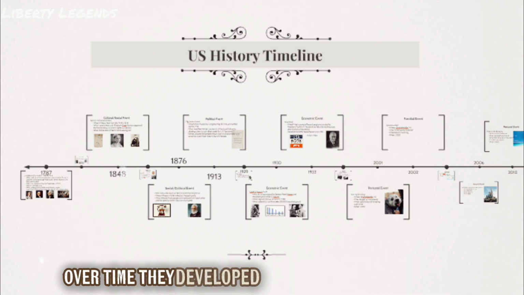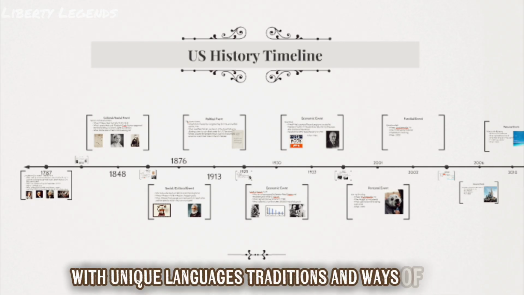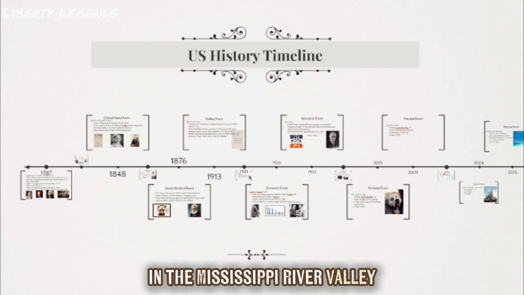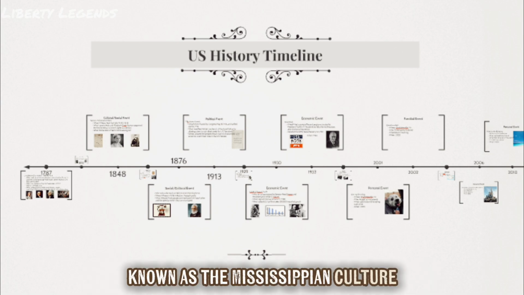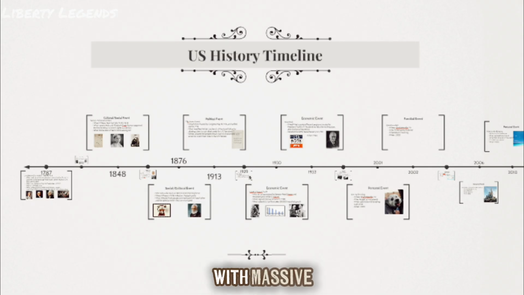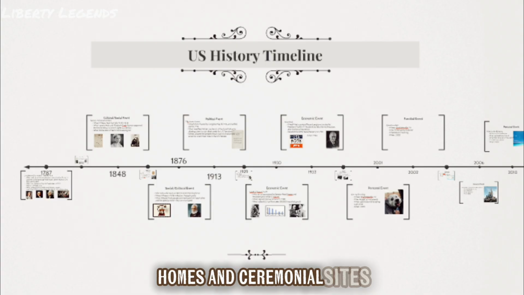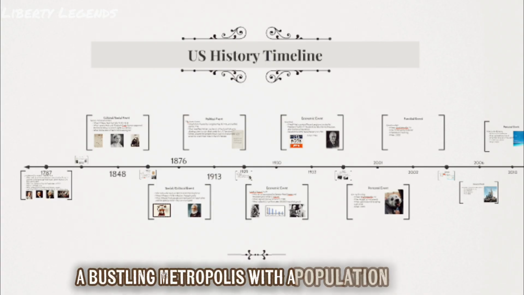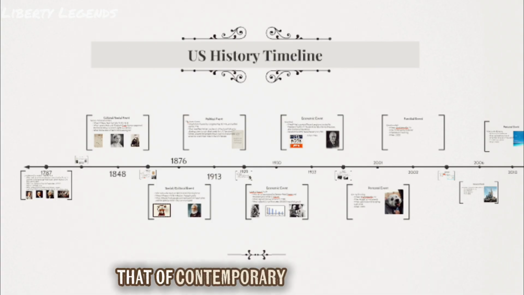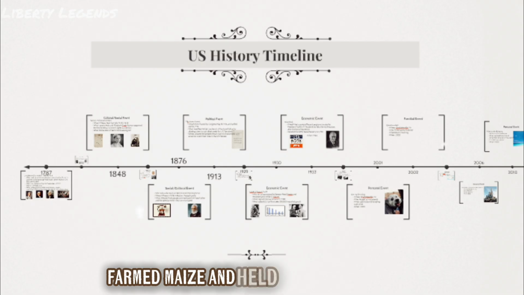Over time, they developed rich and diverse cultures with unique languages, traditions, and ways of life. In the Mississippi River Valley, one of the most advanced societies emerged, known as the Mississippian culture. They built impressive cities with massive earthen mounds that served as platforms for temples, homes, and ceremonial sites. The largest of these was Cahokia, a bustling metropolis with a population rivaling that of contemporary European cities, where people traded goods, farmed maize, and held elaborate rituals that connected them to their spiritual world.